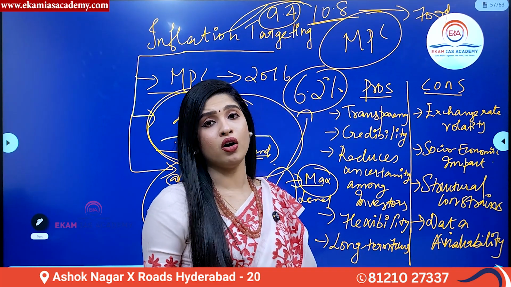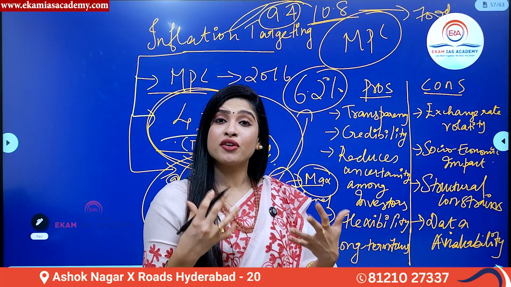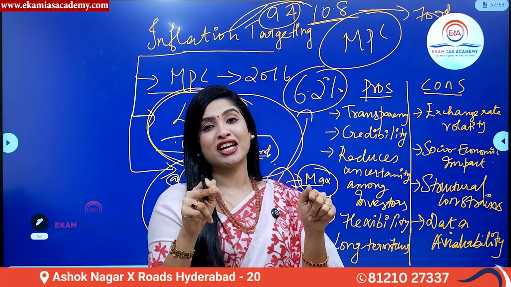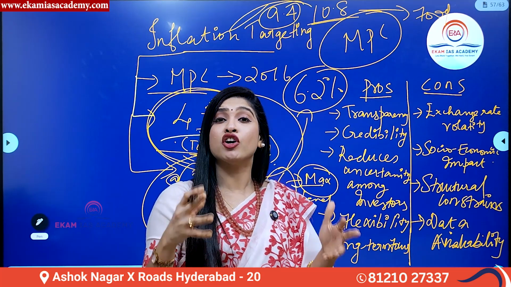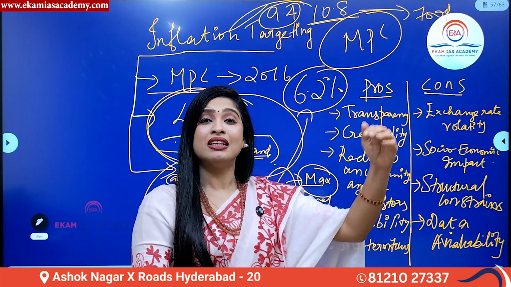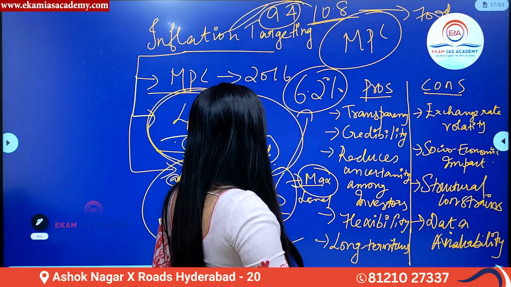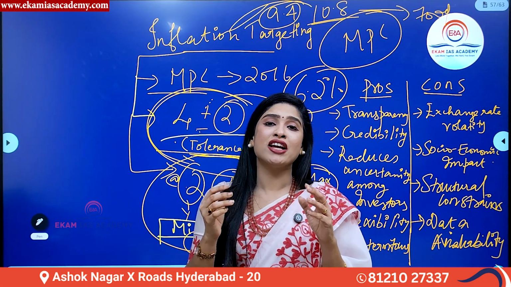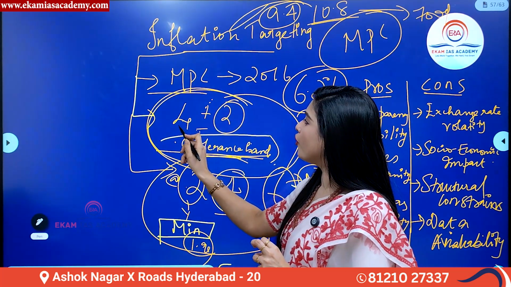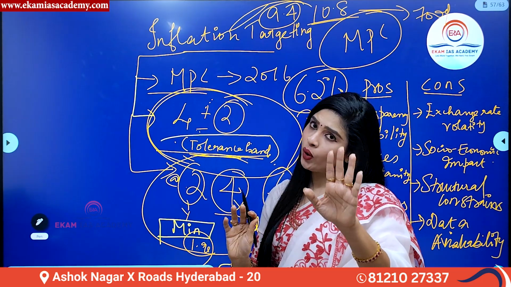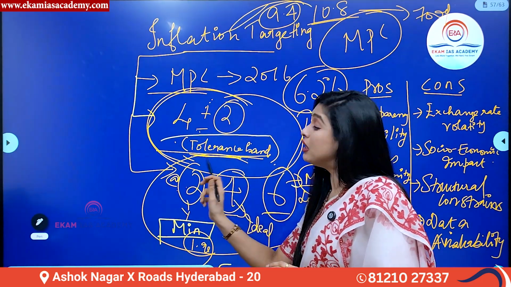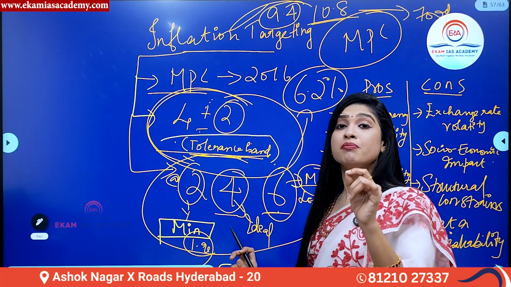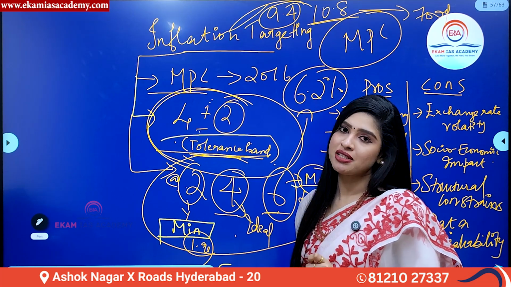Where is India going? Oh God, this becomes a very serious question mark, right? So from this, what do we understand? We are not able to target our inflation as we want. But because of inflation targeting, which is a monetary policy framework or tool, RBI is trying to control the levels of inflation. This is why a country requires inflation targeting. In the textbooks, they'll give you a 4 plus or minus band of 2. Don't get confused. It is just 2, 4, 6. You learn it like this: 4 is ideal, 2 is the minimum level, 6 is the maximum. Is it clear? That is the most simplified way of studying inflation targeting.